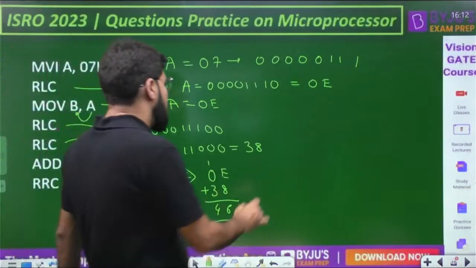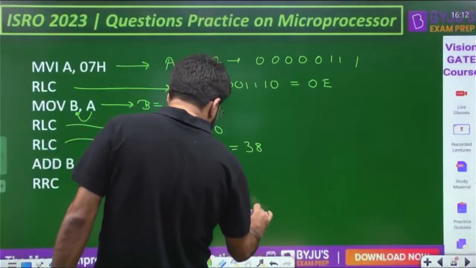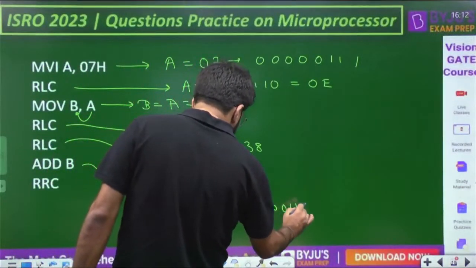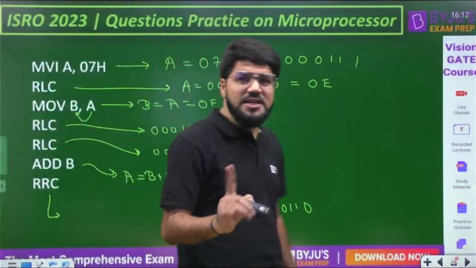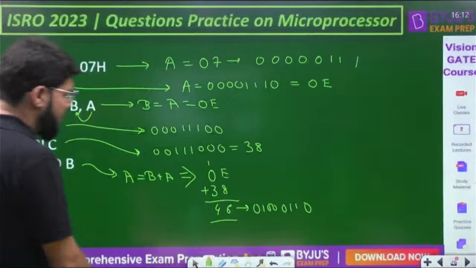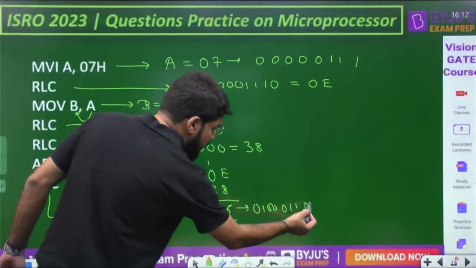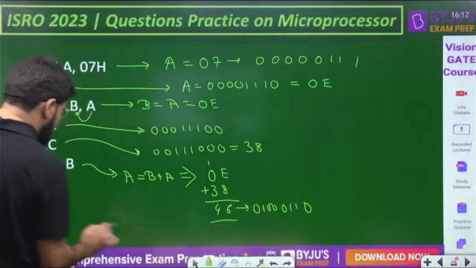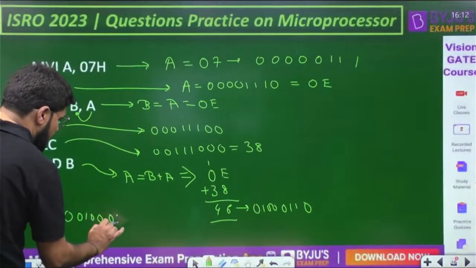Okay, now RRC. One last step. So what is the contents of accumulator after this? 4 6, 0 1 0 0 0 1 1 0. And now once you do the RRC, rotate right. Just rotate right without the carry. Okay, this time right rotate hoga. So LSB will come to the MSB, and then 0 1 0 0 0 1 1.